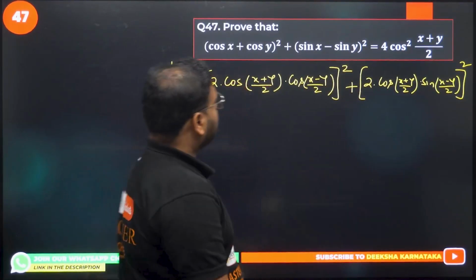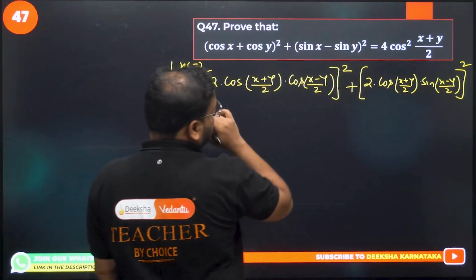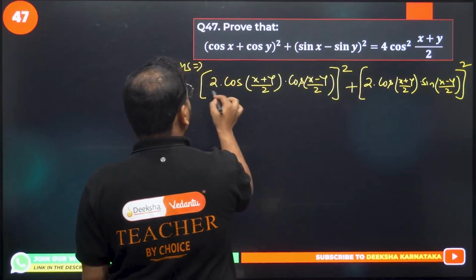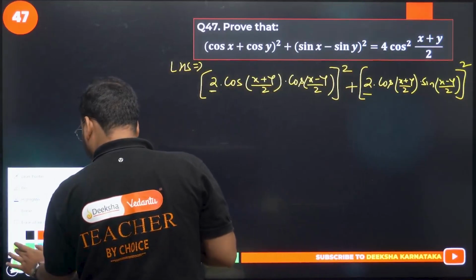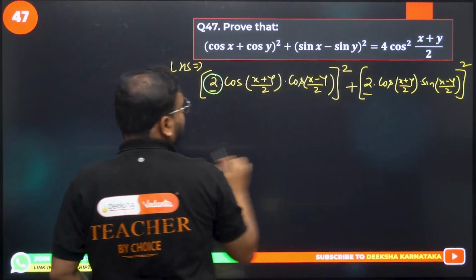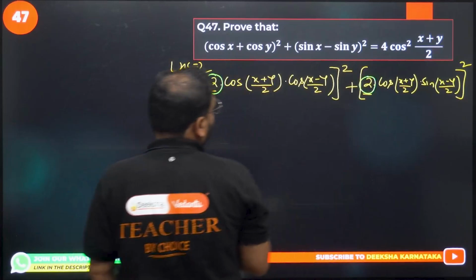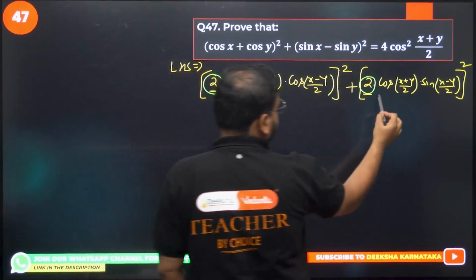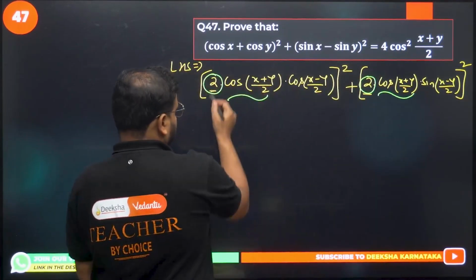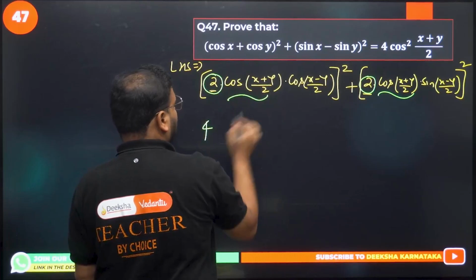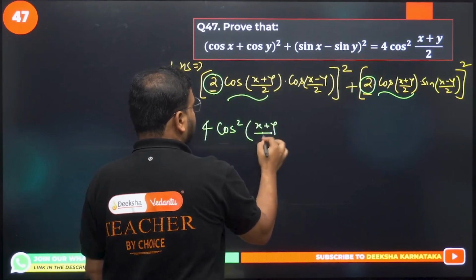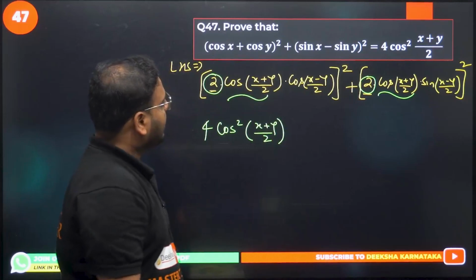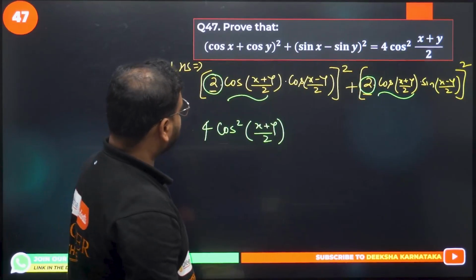Okay, so have a look. Something is common. 2 square is common here. Also, cos of (x + y)/2 is common here. Let's do that. Square of 2 is nothing but 4, and square of cos will be simply cos square, with the angle (x + y)/2.